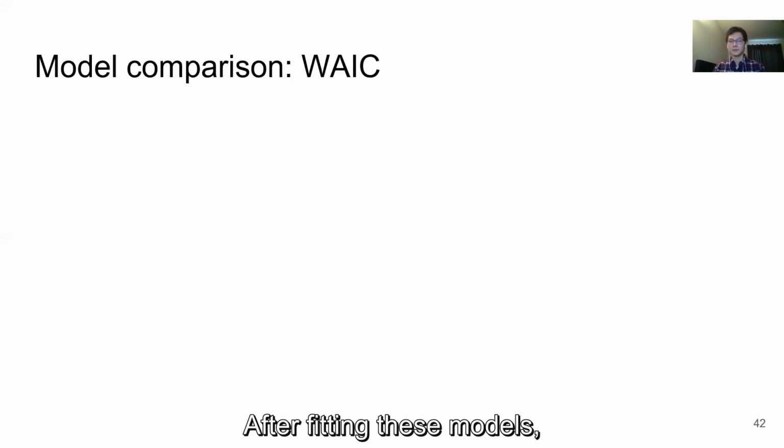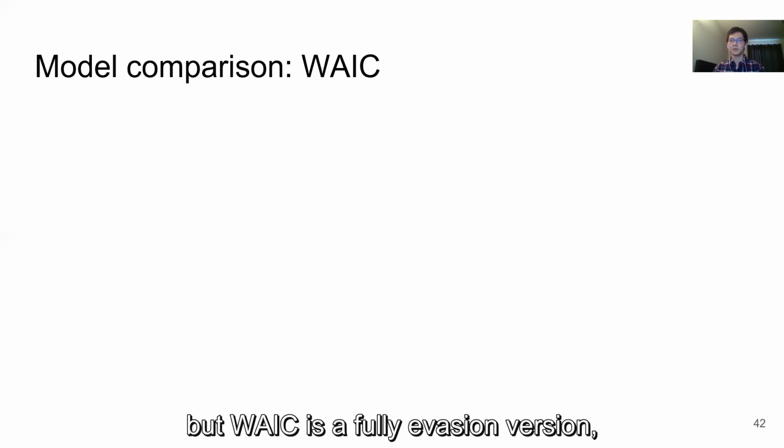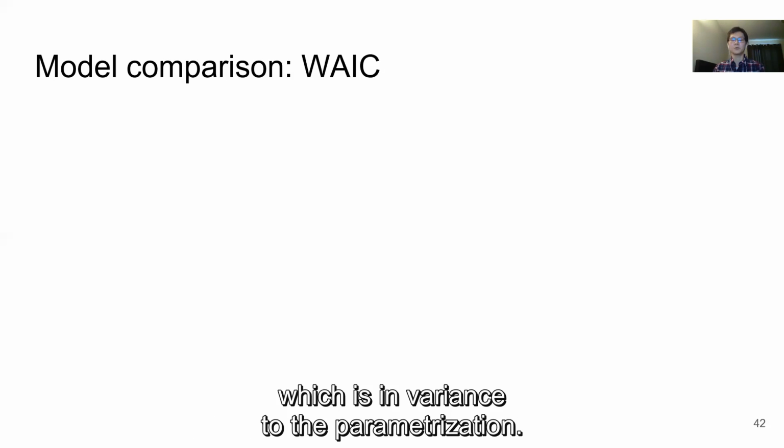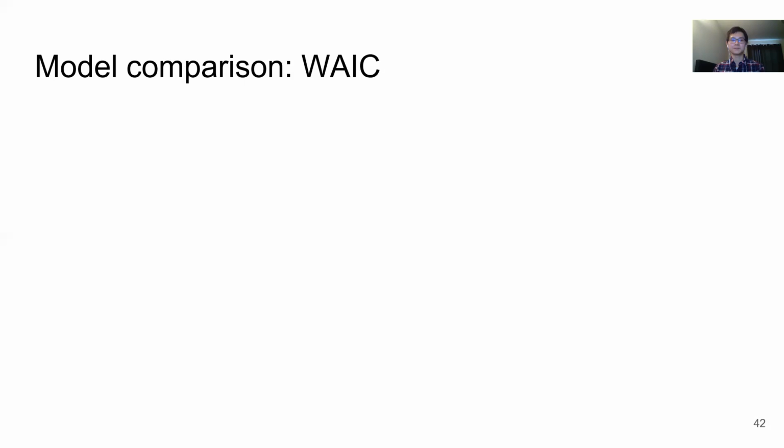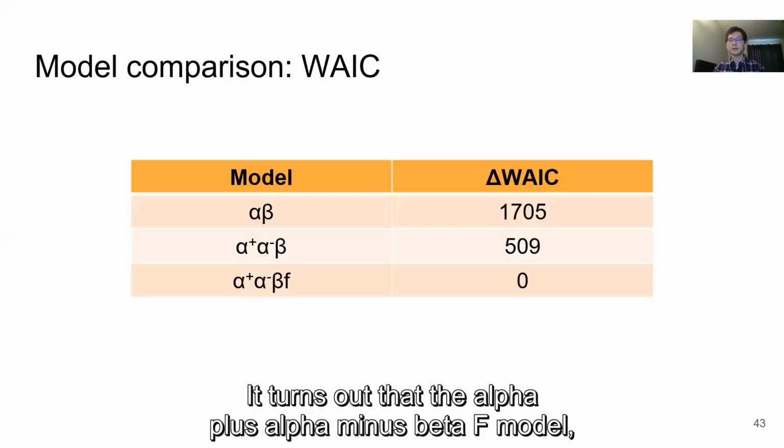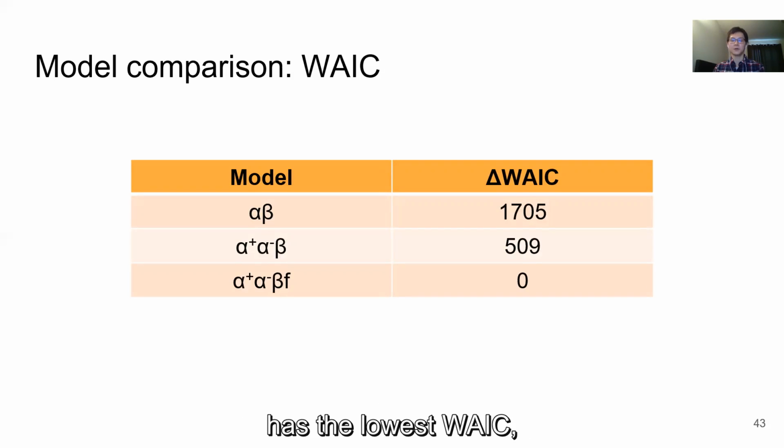After fitting these models, we compare them using WAIC. Similar to AIC, WAIC is a scoring metric used for model comparison. But WAIC is a fully Bayesian version, which is invariant to reparameterization. It turns out that the alpha plus, alpha minus, beta, f model has the lowest WAIC, so it's our winning model.